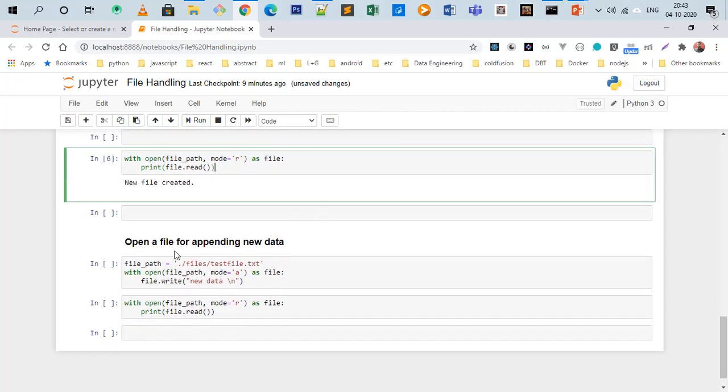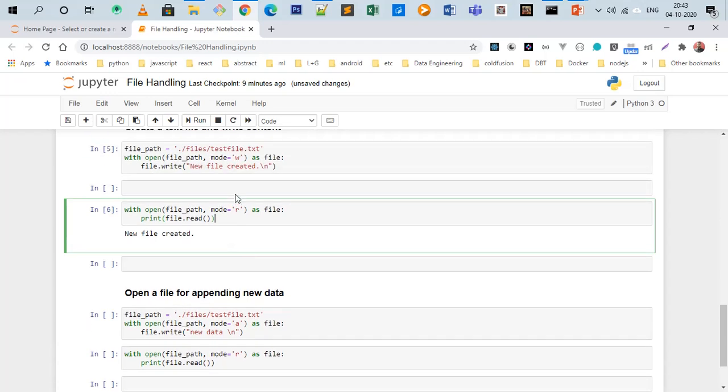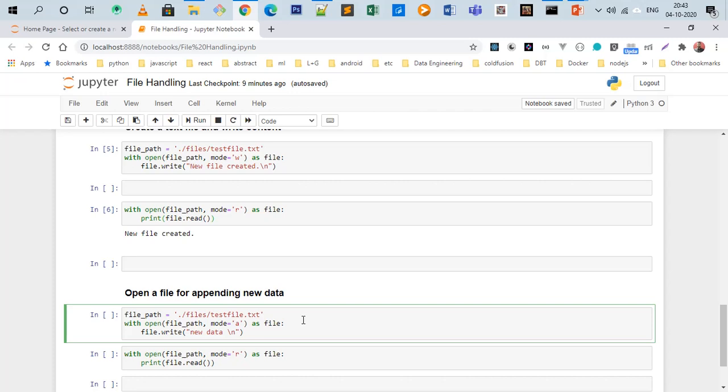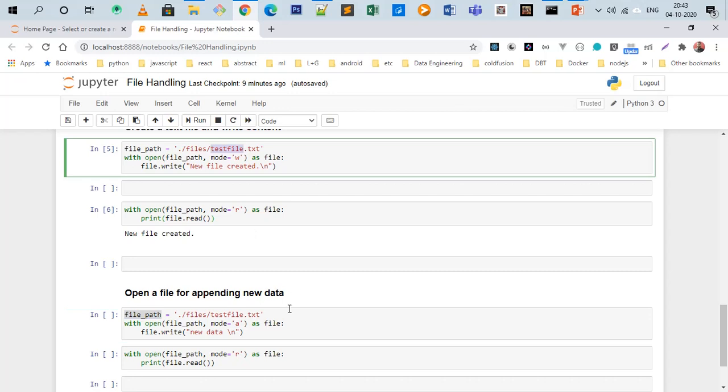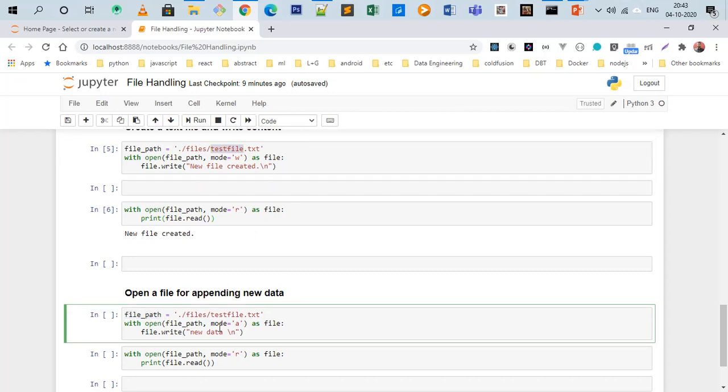Now again we open the same file, test file, and we want to append something to it. We have seen the example of reading and the example of writing. Now we want to append something to a file which already exists. The file path is the same, just one change in mode.